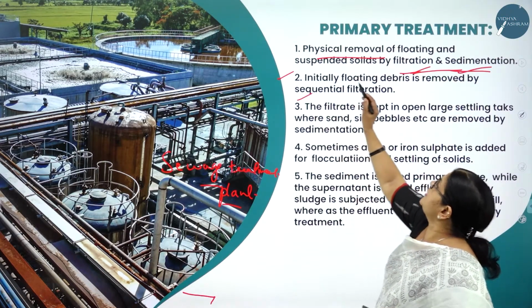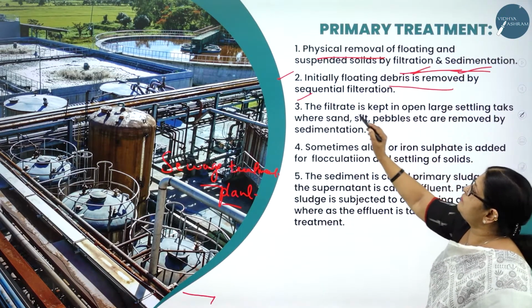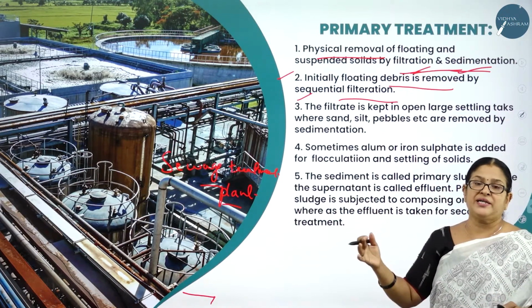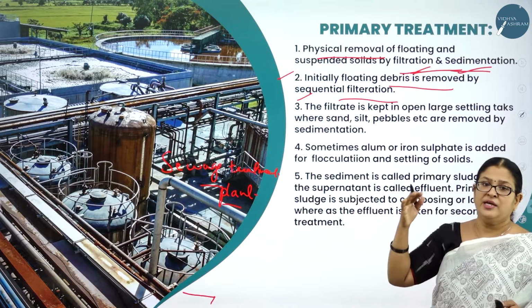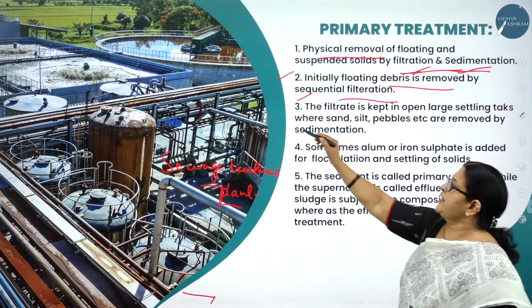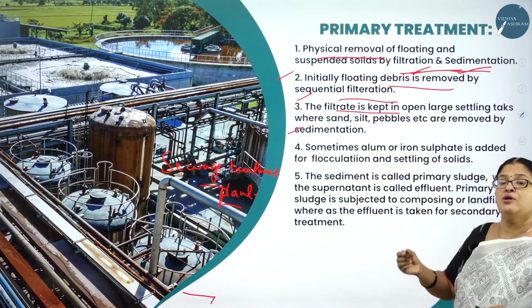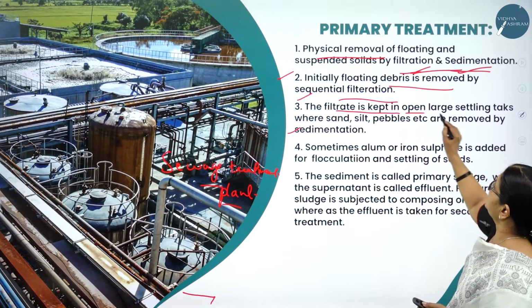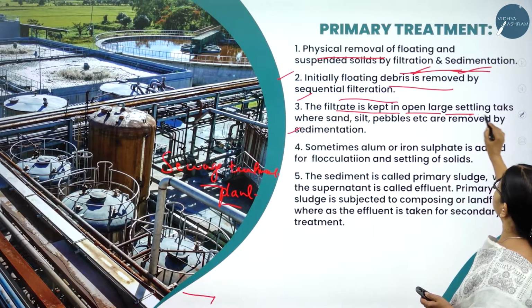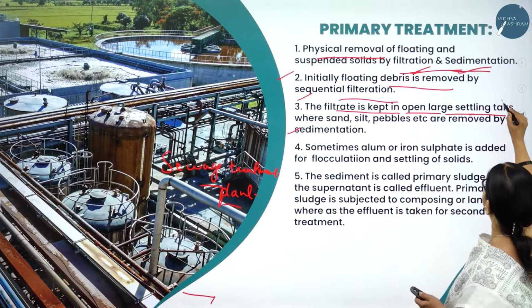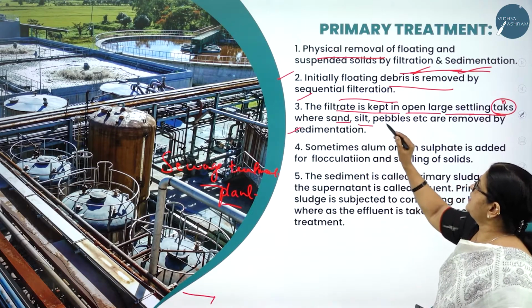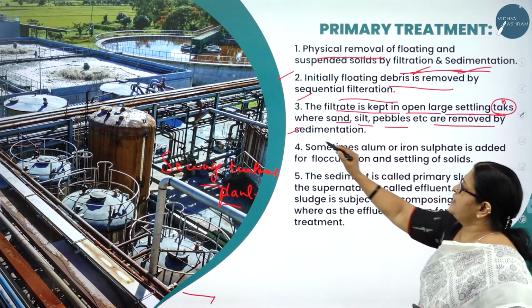Second, initially floating debris is removed by sequential filtration. As I said, part by part, the suspended particles are removed by sedimentation. Next, all the particles are removed, so what is left out? The filtrate. The filtrate is kept in large open settling tanks, where sand, silt, pebbles, etc. are removed by sedimentation.